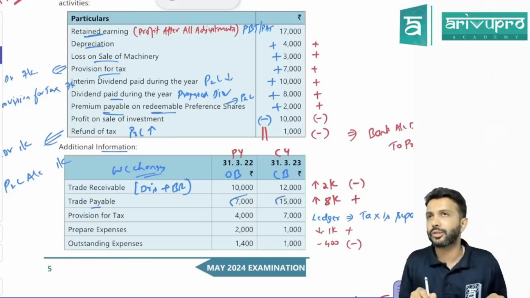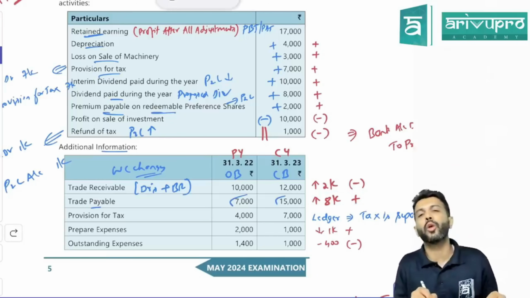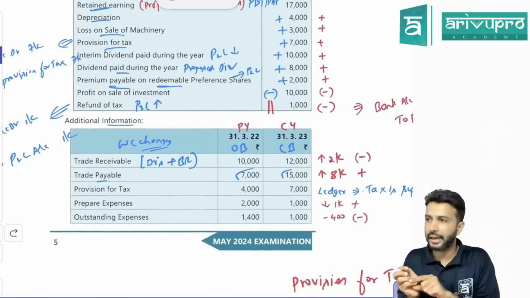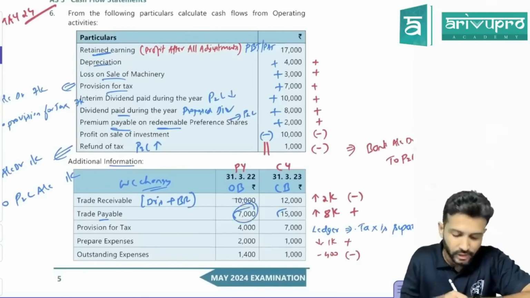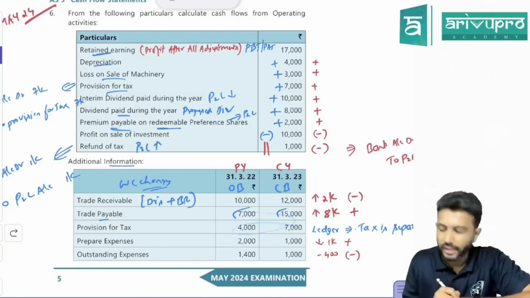Trade payable. 7,000 has become 15,000. From 7 it has become 15. So it has increased. Increase in current liability means what do you do? Plus. Provision for tax. For provision for taxation, we do a separate ledger. I've shown you the format. Can we do the separate ledger? How much is opening balance? 7. How much is closing balance? Sir, rather 4,000 and 7,000.